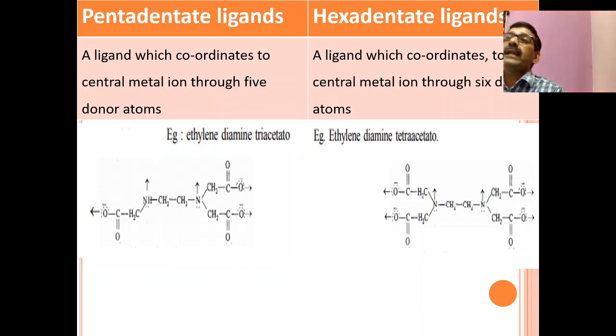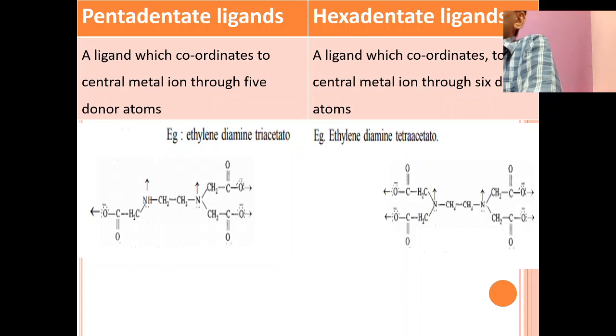How many NH2 groups are present in ethylene diamine? Two, NH2 and NH2. How many hydrogen atoms are present? Four. Two NH2 groups are present, therefore totally four hydrogen atoms are present from NH2.